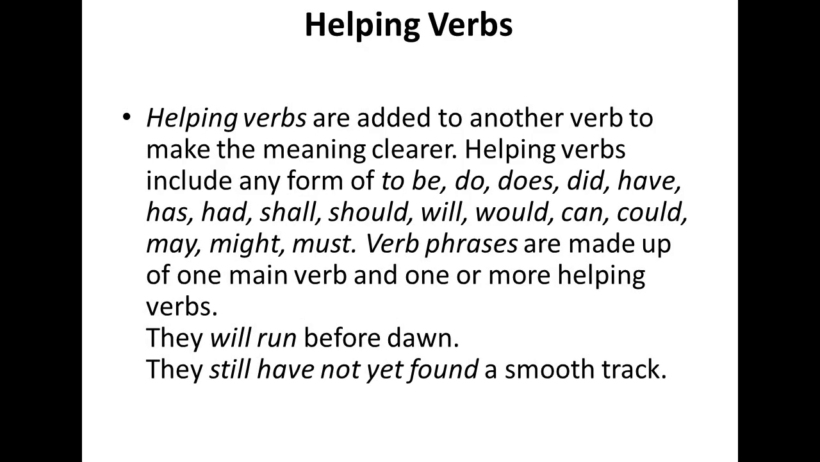Helping verbs are used with another verb to make the meaning more clear. Helping verbs include any form of to be: do, does, did, have, has, had, shall, should, will, would, can, could, may, might, must. Verbs are made up of the one main verb and one or more helping verbs. For example, they will run. इसमें run जो है that is the main verb, and will जो है that is a helping verb.